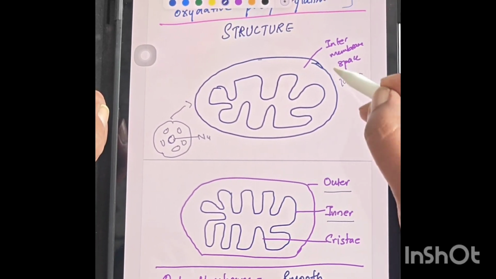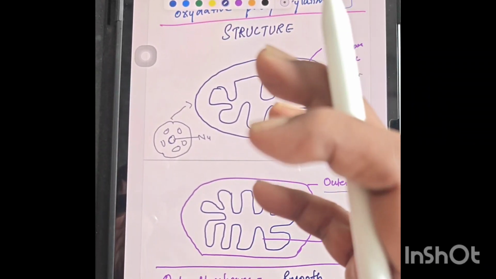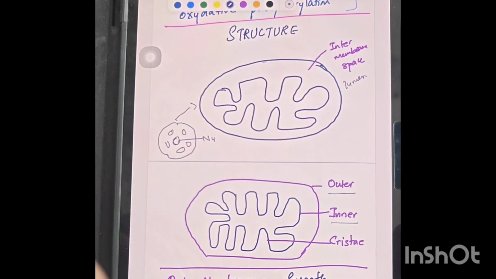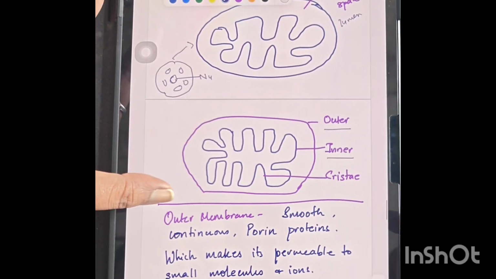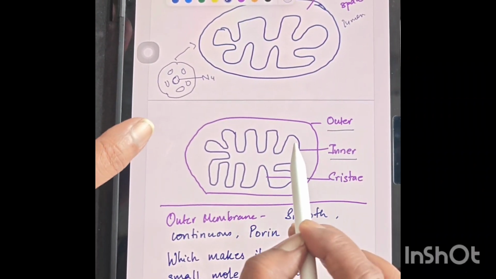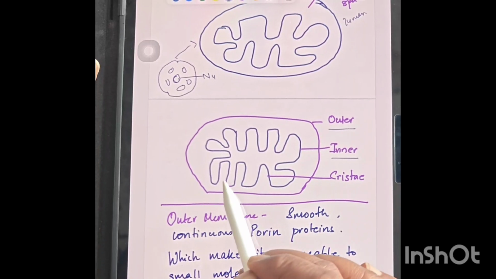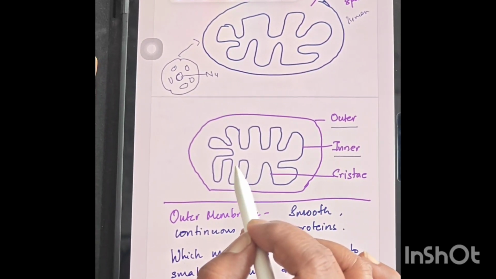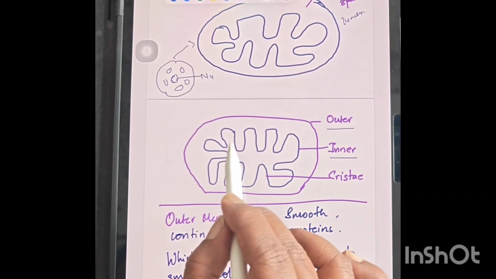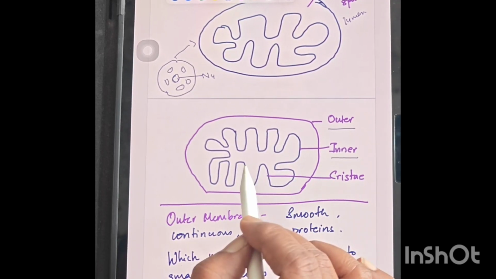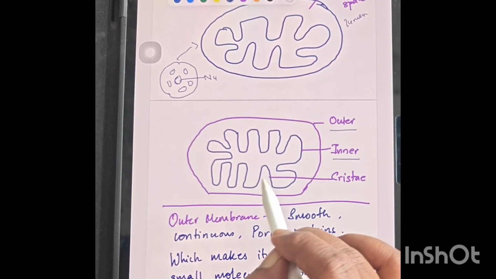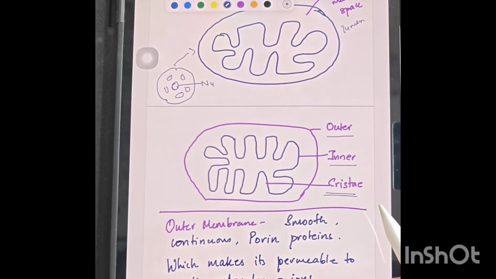Lumen is nothing but a space, a kind of room for different activities or secretion. The inner membrane shows certain enfoldings, or finger-like projections, and these enfoldings are called cristae.